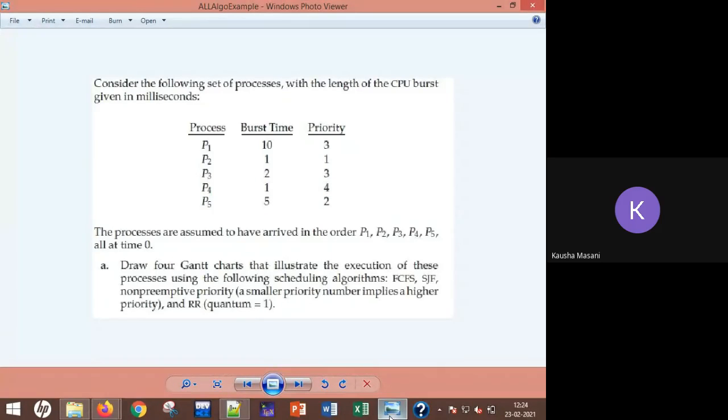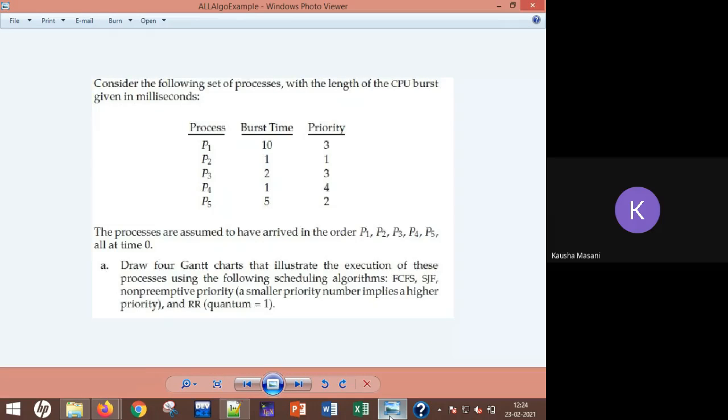So the arrival timing of all the processes is 0. If you want to write, you can write something like this. Online students won't be able to see, but those sitting offline can write AT and PID 1, 2, 3, 4 and 5. AT you can write 0, 0, 0, 0 and 0.